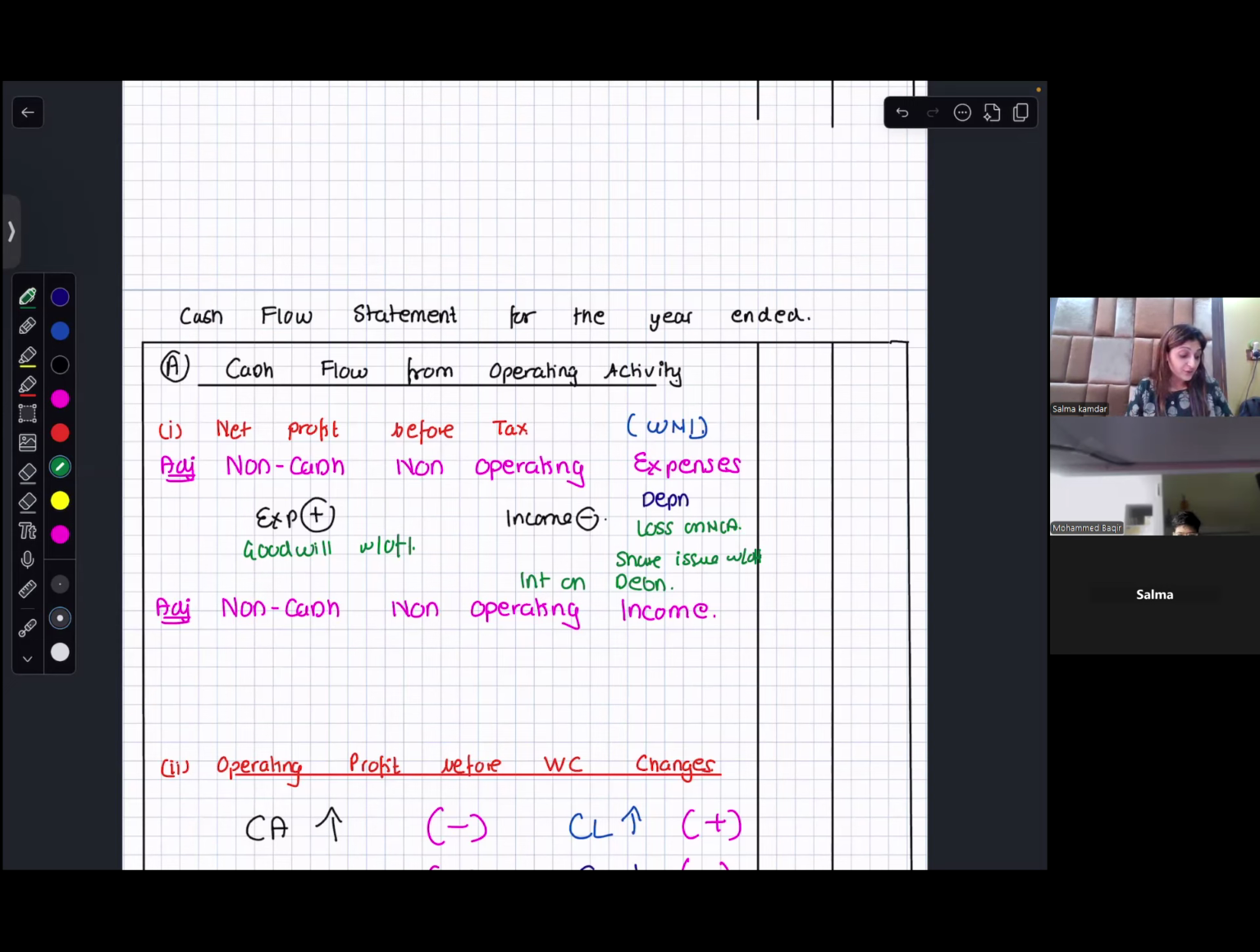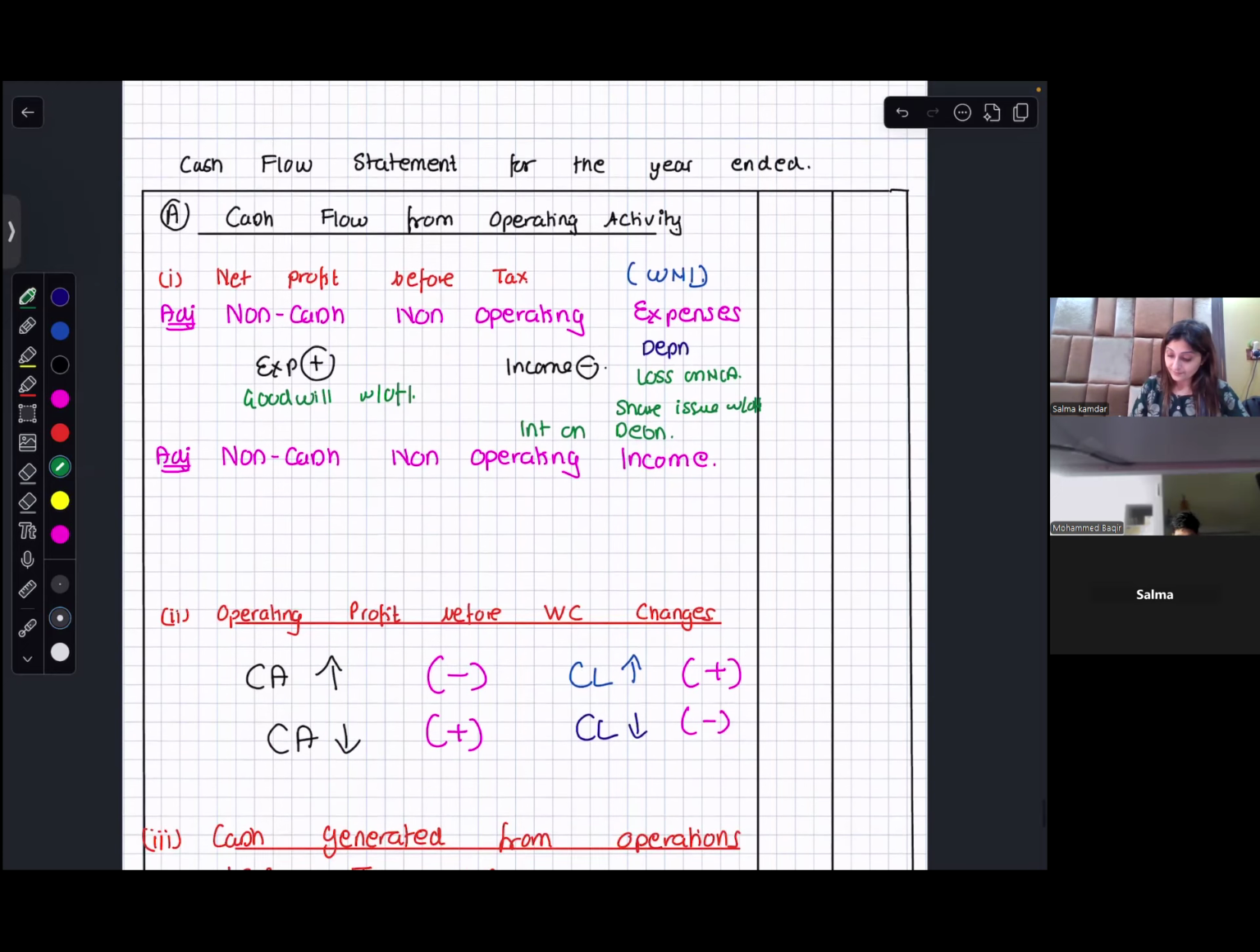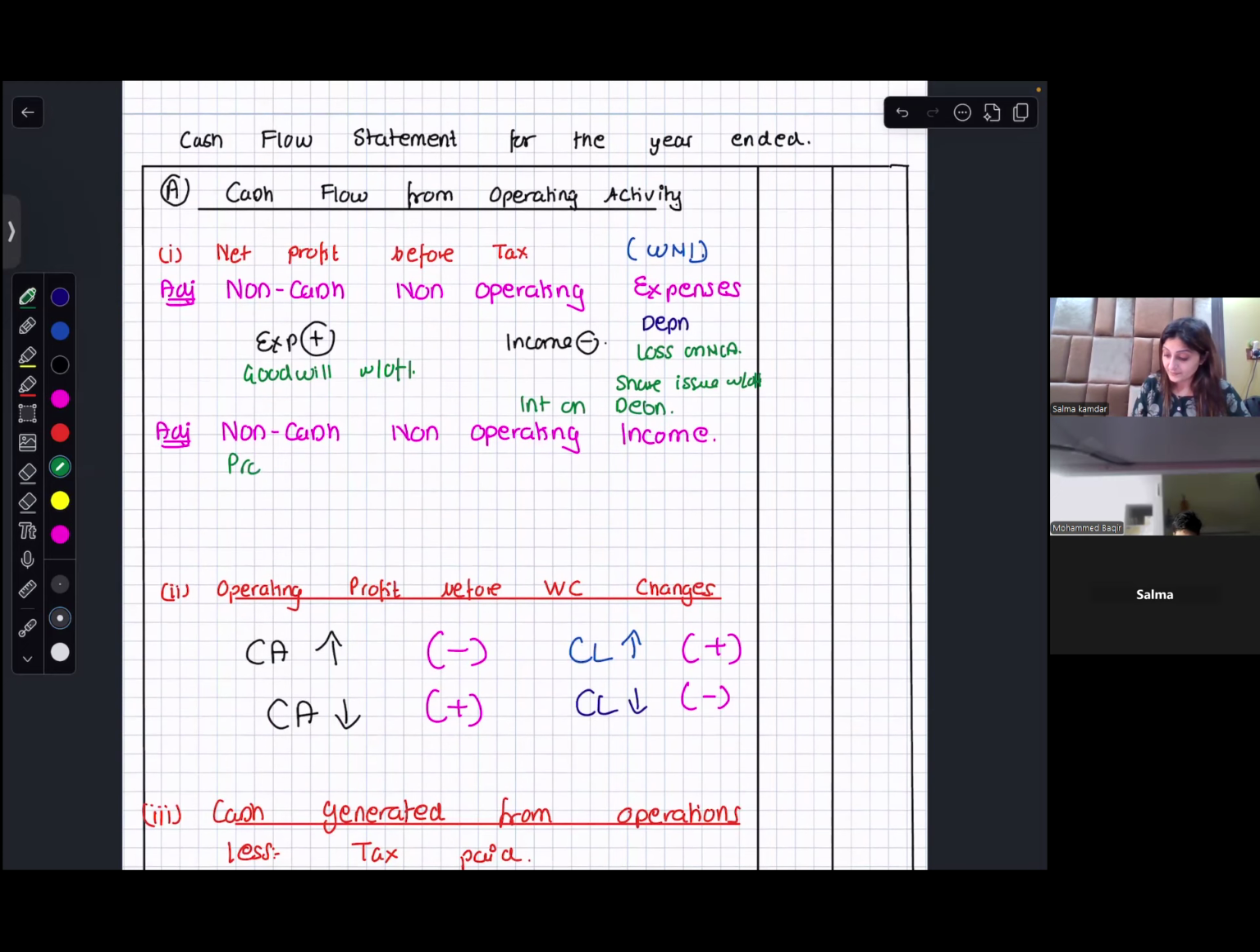Non-cash, non-operating income, you would subtract. So what is your non-cash, non-operating income? Like profit on sale of non-current asset. So you would have profit on sale of non-current assets, goodwill raised, dividend received on investments, interest received on investments. So these are all your non-cash, non-operating income.